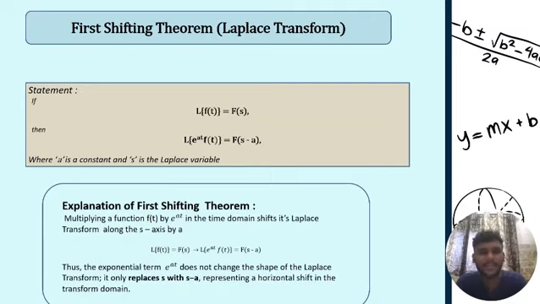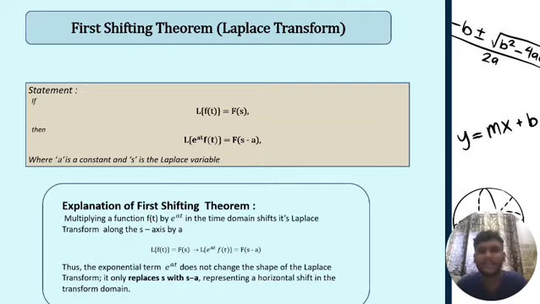Let's begin. This slide explains the first shifting theorem of Laplace transform. The statement states that if the Laplace transform of f of t is F of s, then the Laplace transform of e raised to at times f of t is equal to F of s minus a, where a is a constant and s is the Laplace variable.